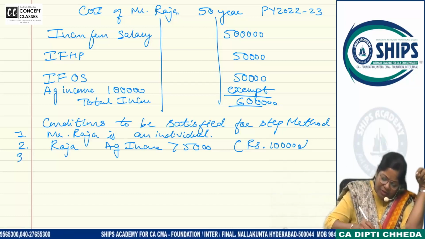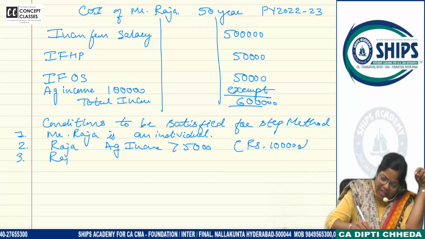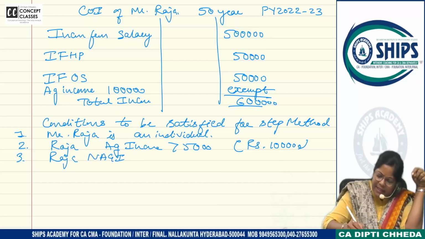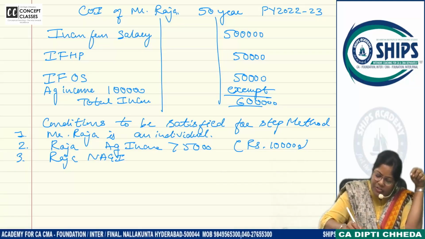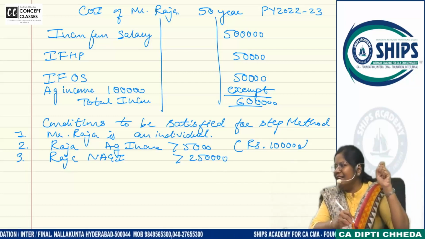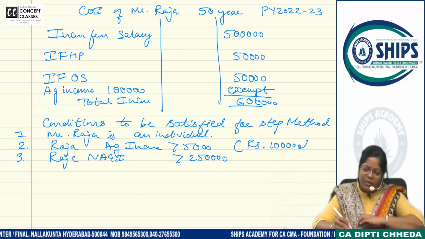Third is Raja's non-agricultural income. How much is it? Non-agricultural income above basic exemption. What is Raja's age? 50 years. So what is basic exemption? 250.